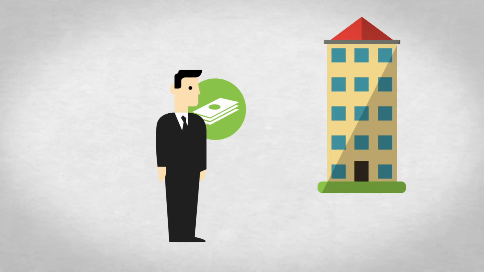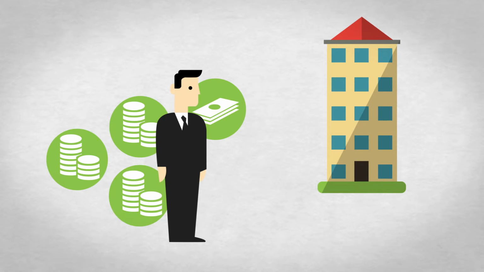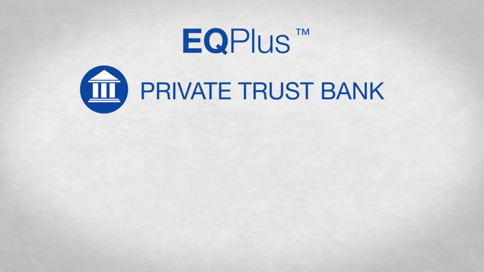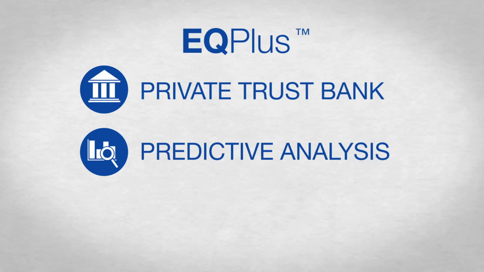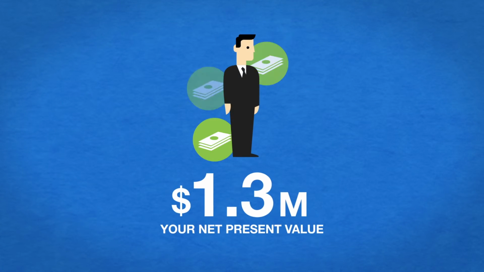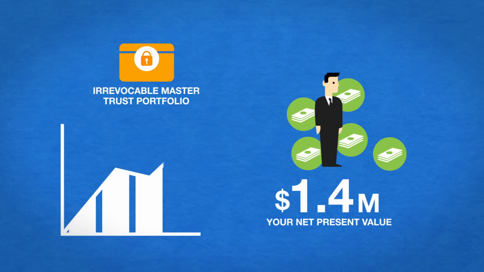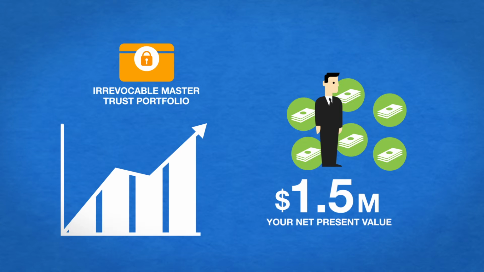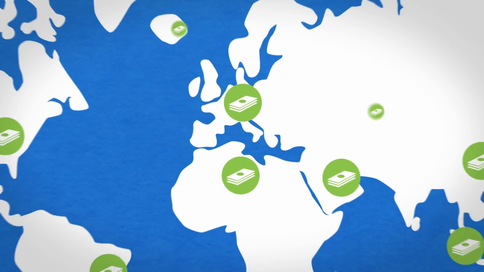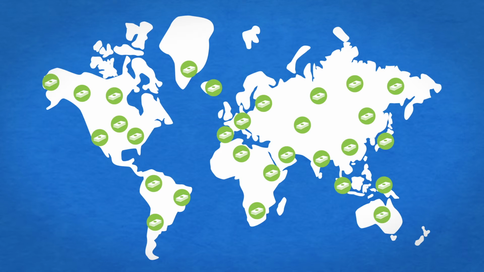Now, you not only have money to put down on your property, but also additional financial assets which can be used at your discretion. You can utilize our private trust bank, the site's predictive analysis feature, and our private exchange, where a noted fund administrator will oversee all transactions. Here, you can further raise your net present value by creating irrevocable subtrusts, or simply increase the lifetime of your irrevocable master trust. You will only be limited to the value of your license, and there is no limit to the positive impact the wealth generated will have on the communities and nations of EQ+ users.